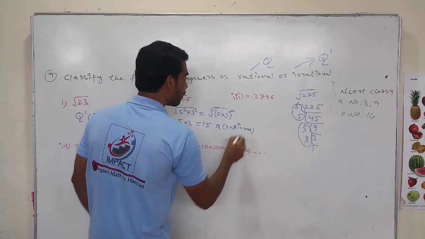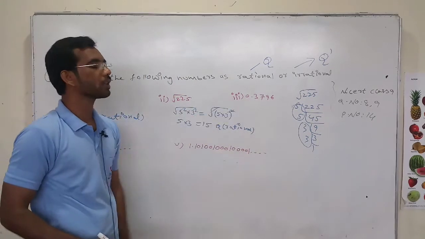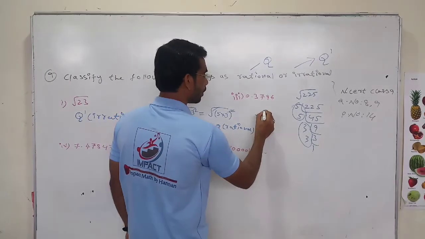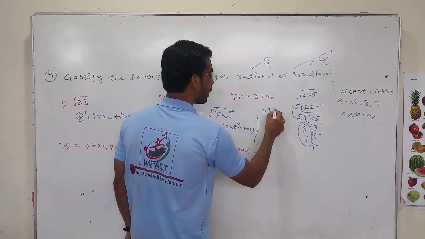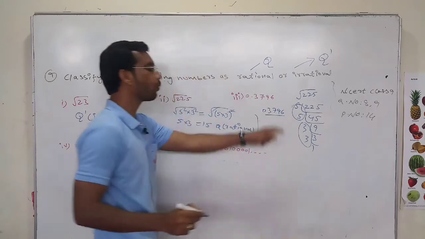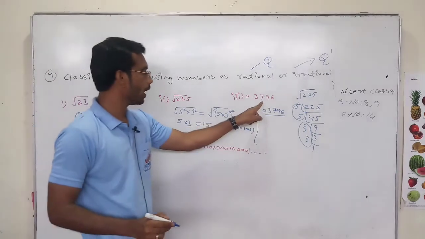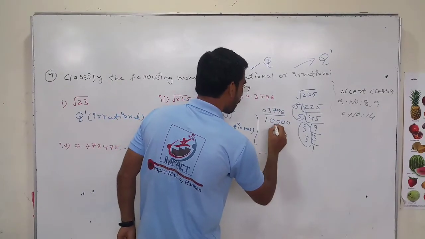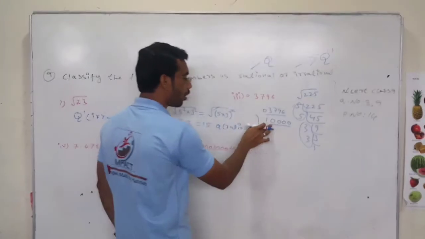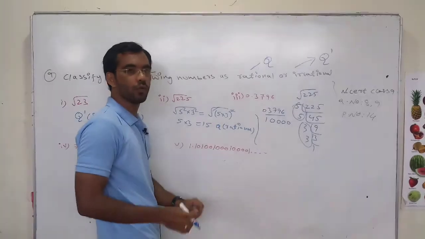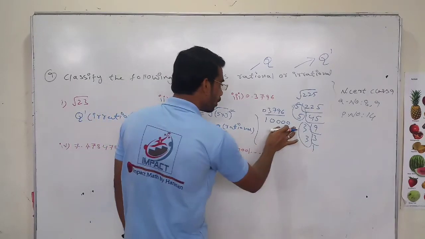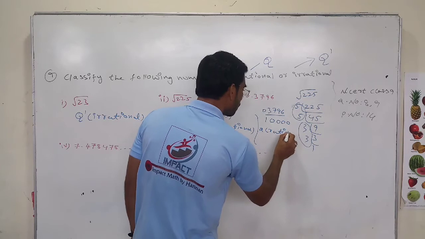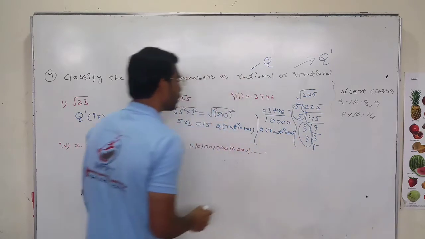Now, can we convert this 0.3796 into the form of P by Q? 0.3796. After the decimal point, how many digits are there? 1, 2, 3, 4. That means 4 digits after the decimal point. So it is in the form of P by Q, where Q is not equal to 0. Then it is rational.